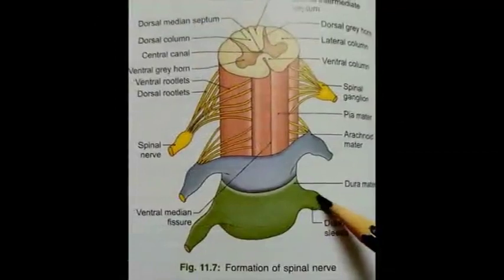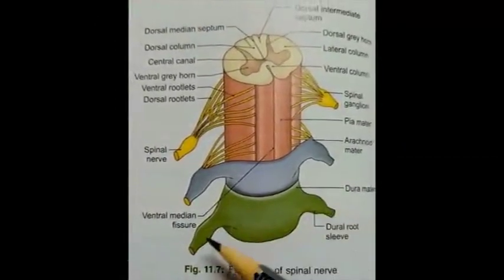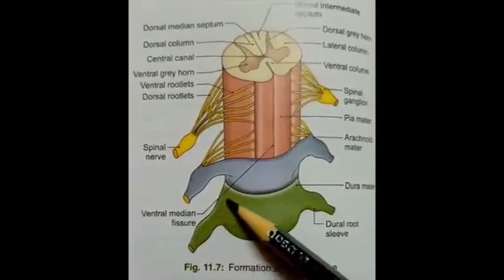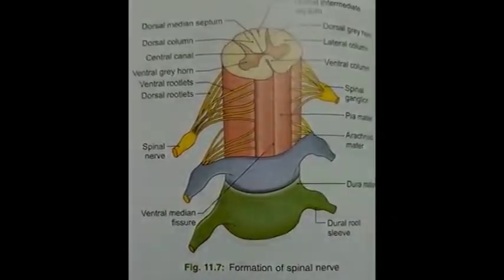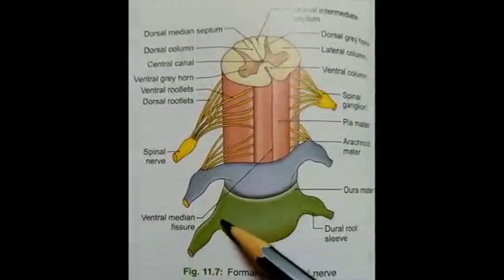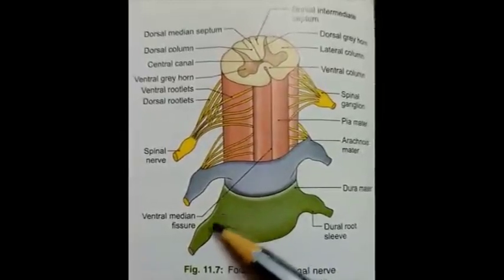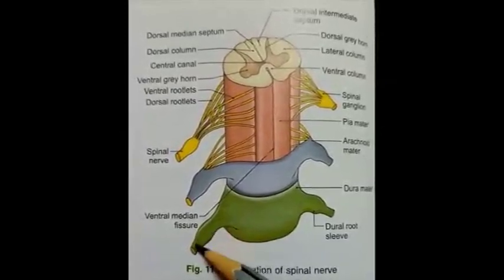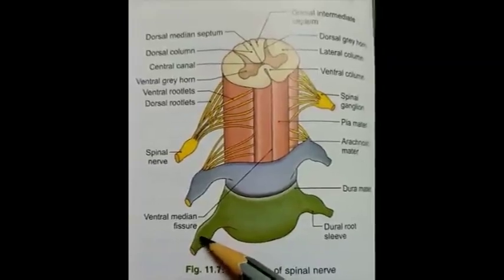Dura mater gives tubular prolongations on the dorsal and ventral root of the spinal nerves as they pass through the intervertebral foramina. So here in this diagram we can see this is the area of the nerve roots. So it is covered by dura mater, and here both the nerve roots combine to form a single spinal nerve. So it is also covered by a layer of dura mater.